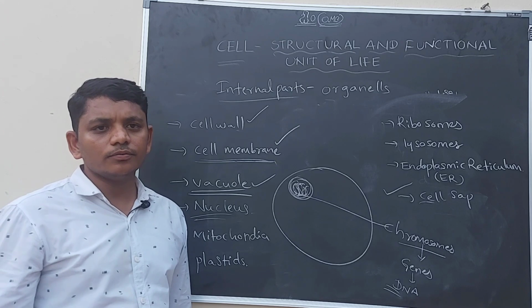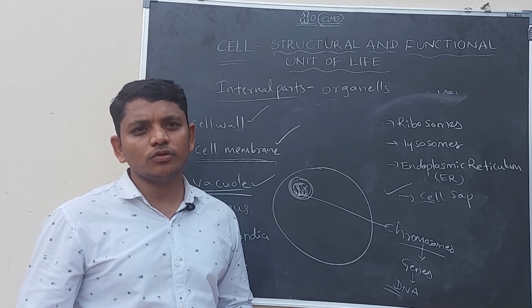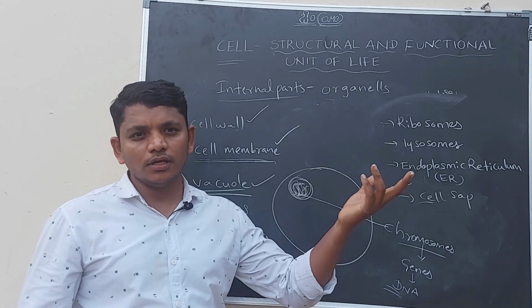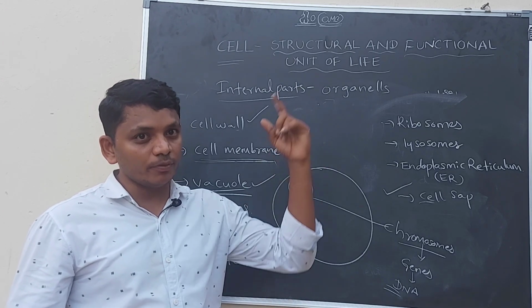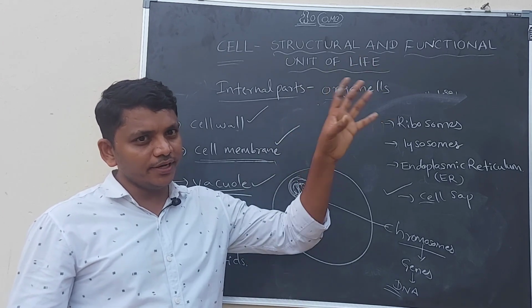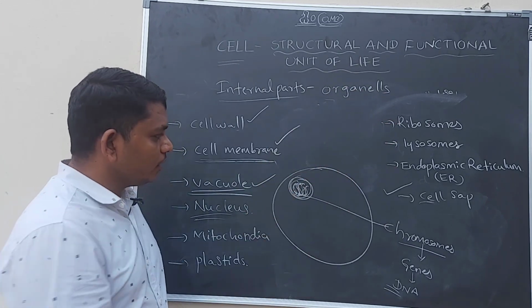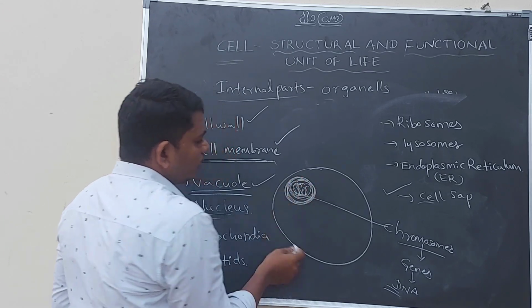In DNA material, our hereditary characters are usually stored. For example, we come from our parents and we also look like our parents. Why? Because we come from them. So all the genetic material is present or stored in the nucleus.